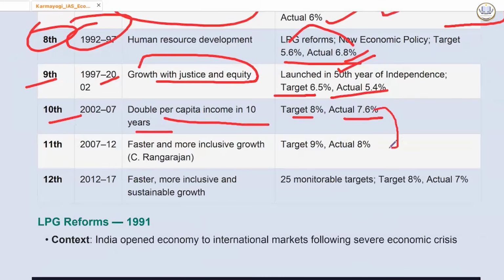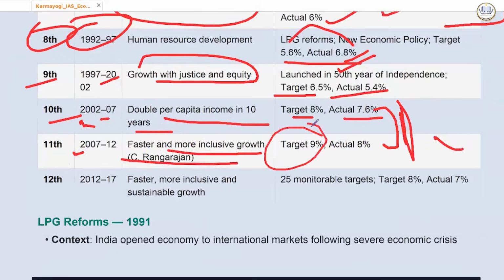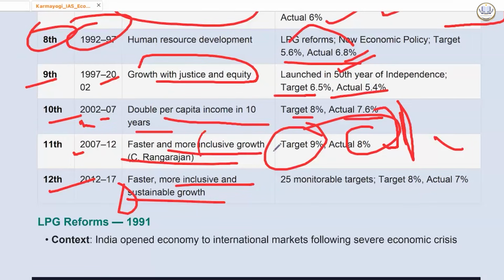This is perhaps one of the highest growing times. The Prime Minister at the time, the early era of Atal Bihari Vajpayee ji and Dr. Manmohan Singh ji. 2007 to 2012, faster and more inclusive growth, C. Rangarajan Committee. Target was 9%, actual 8%. And 2012 to 17, faster, more inclusive and sustainable growth. Sustainable, what is added here? Inclusive, what is added here? Remember, 11th and 12th.